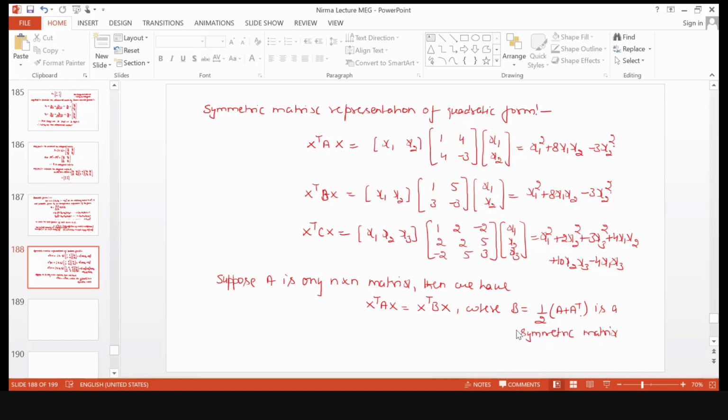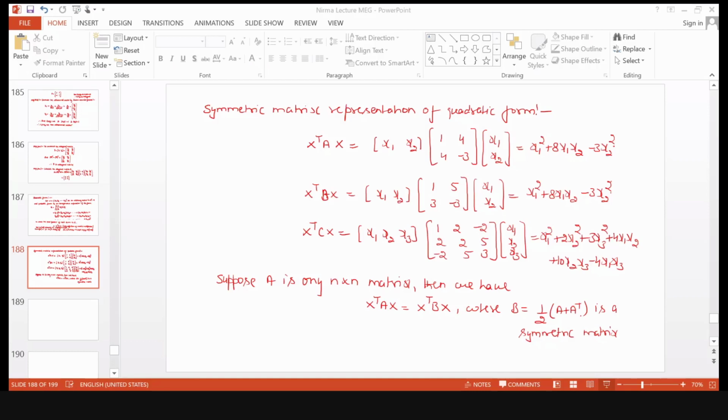Yes, calculate the B matrix, 1/2 into A plus A transpose. So I am writing, sorry, calculate. Means corresponding to each quadratic form you will have one symmetric matrix such that x transpose Bx is equal to that quadratic form, and that B will be a symmetric matrix.